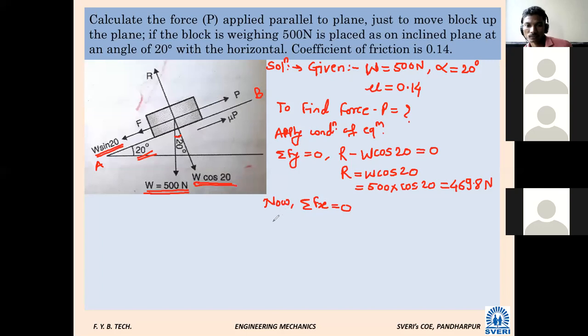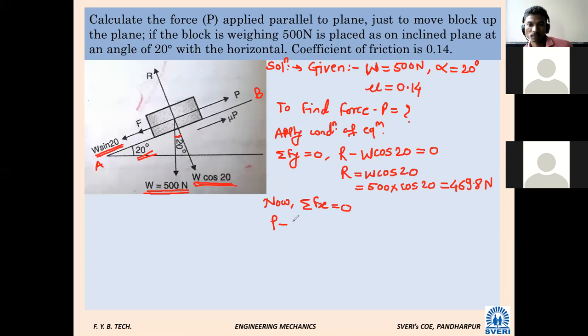Minus F. So P minus F minus W sin 20 equal to 0. So in this equation, which terms are we knowing?